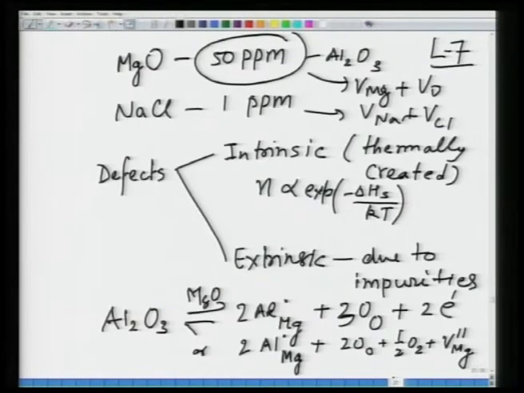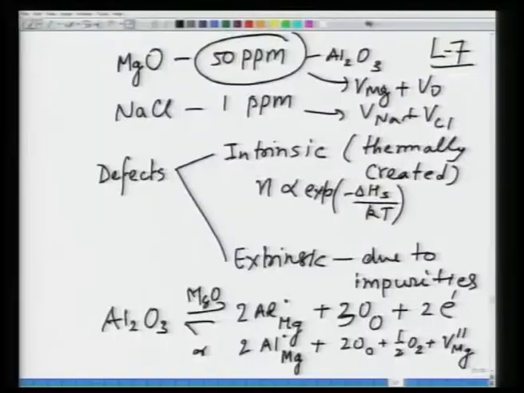So, the number of defects created by impurities is much larger, and this is extremely significant at lower temperatures rather than at high temperatures, whereas NaCl has only 1 ppm tolerance. So, even at the same homologous temperature, the defects created by impurities in MgO are about 50 times higher than in NaCl, which is contrary to just thermally created defects.